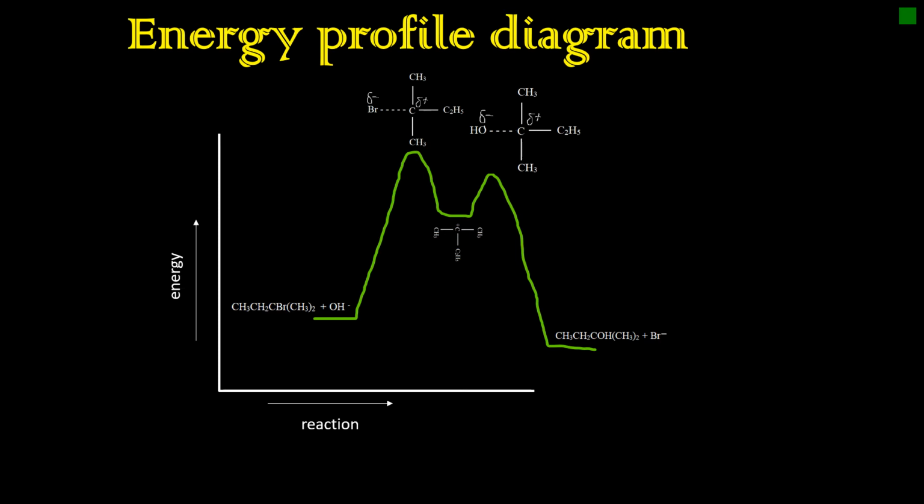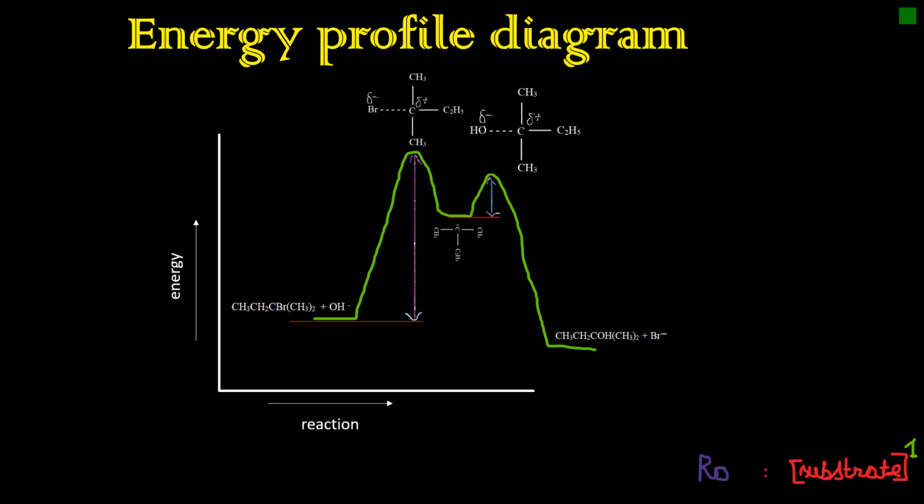This reaction happens in two steps, and we want to know which step is the rate determining step. Let us compare their activation energies. Here we have two activation energies as we have two transition states, and which activation energy is higher than the other? You can see that the first activation energy is higher than the second activation energy, which means that the first step is slower and higher in energy compared to the second step. So the first step is the rate determining step.